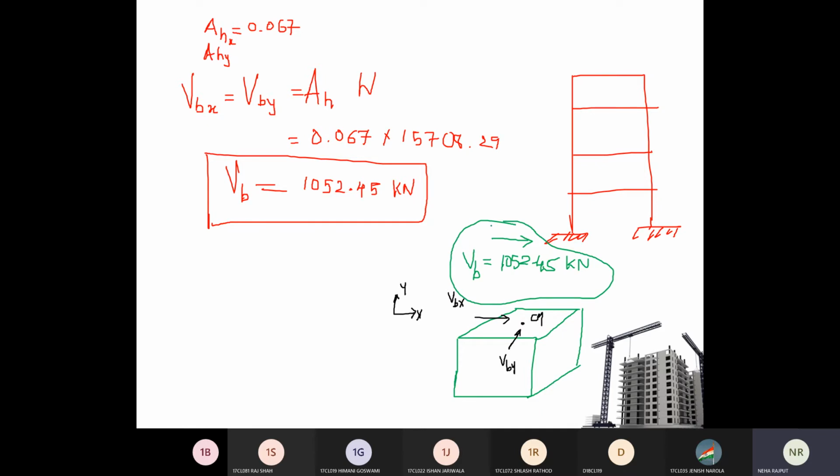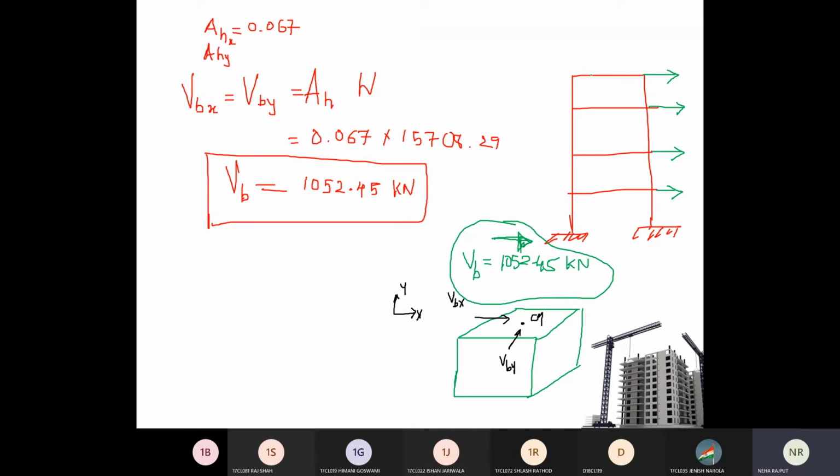Right. Now, this earthquake force or lateral force base, total base force is distributed to the number of floors available in your building. એટલે આ જે 1052.45 છે it actually કોણ લેશે?